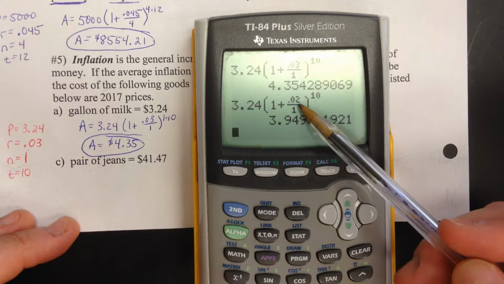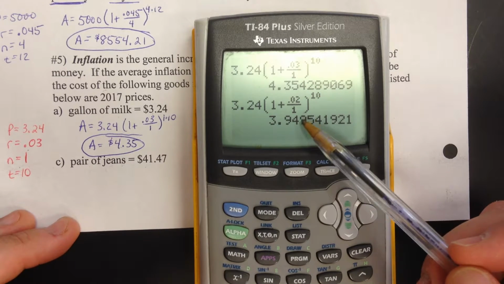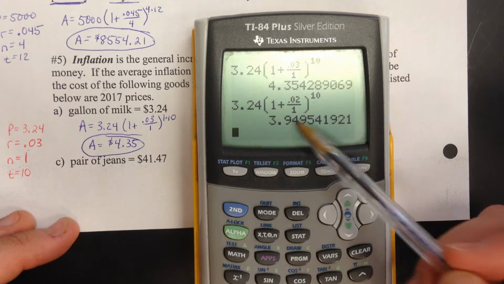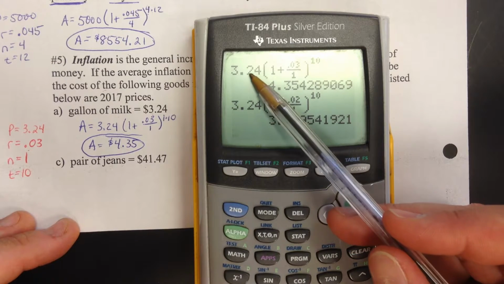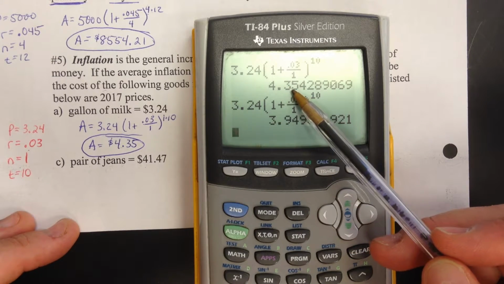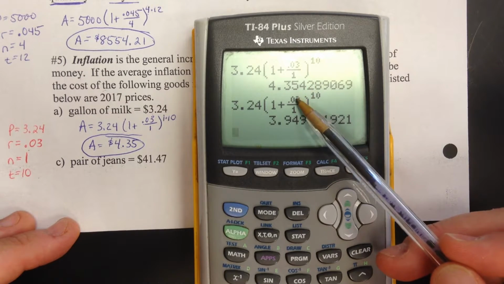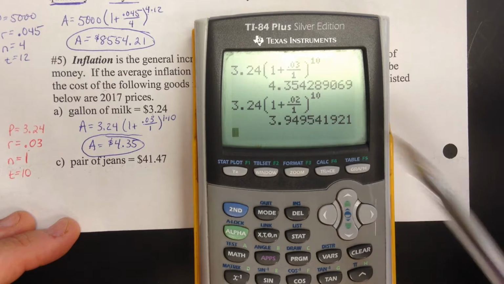If the inflation rate is only 2% on average instead of 3%, then it goes up from 3.24 to 3.94. So that's a 70-cent increase, but that's going to be less than $1.11. So changing this interest rate totally changes what your values are going to be.